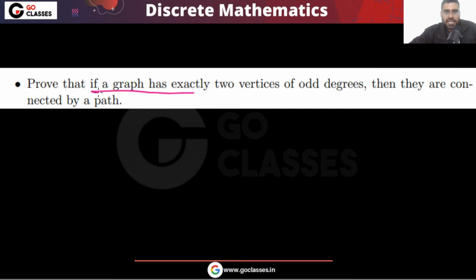If a graph has exactly two vertices of odd degree, they must belong to the same component. Is this correct? Is this true?